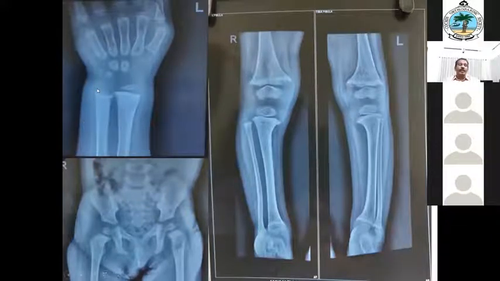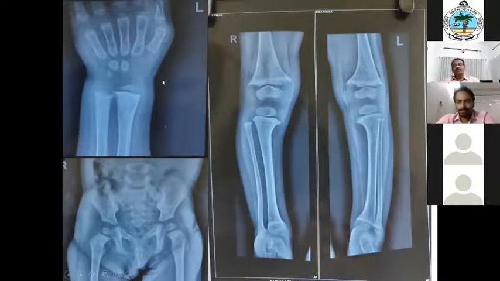Then somebody asked for the wrist. This is the X-ray wrist. How many carpal bones are ossified? Only 3. Okay, the child is 18 months, 2 plus 1, 3. It is correct. Any metaphyseal changes there? You can see the distal ulna. There is cupping, isn't it? Yes, sir. And the pelvis, what all things will you see?